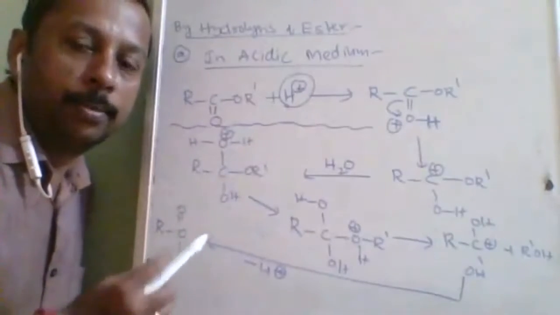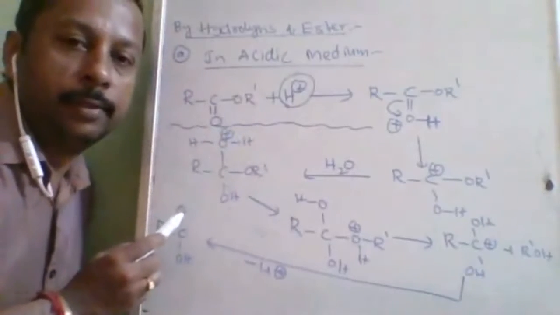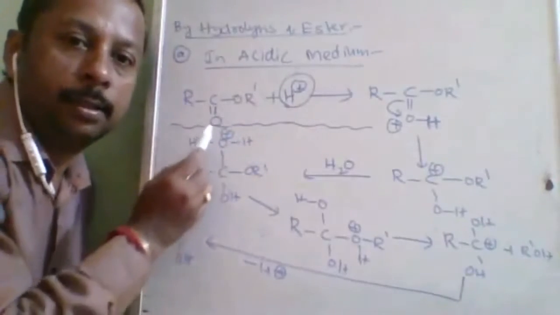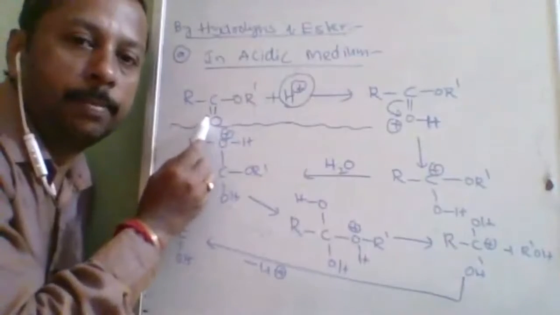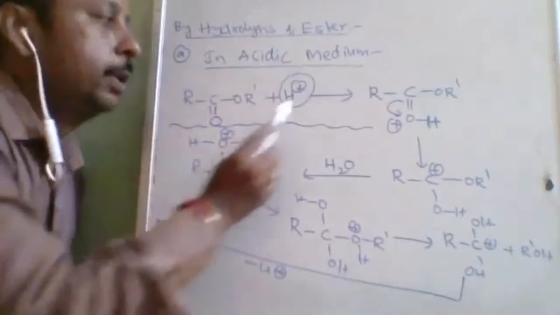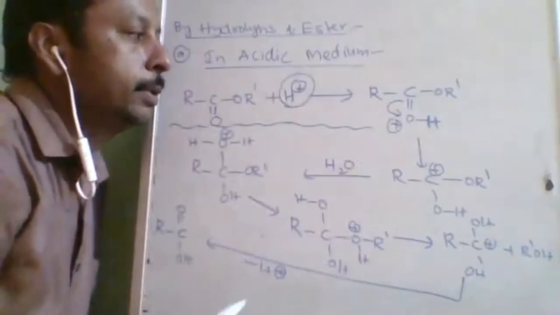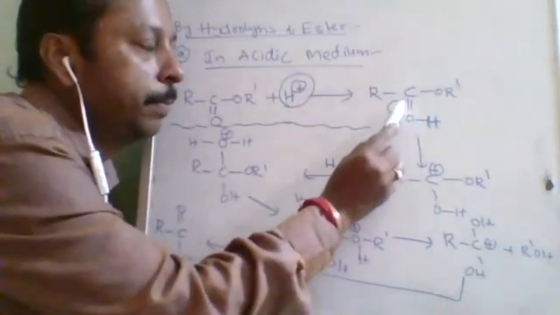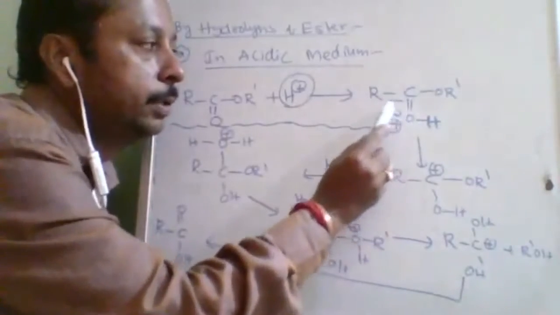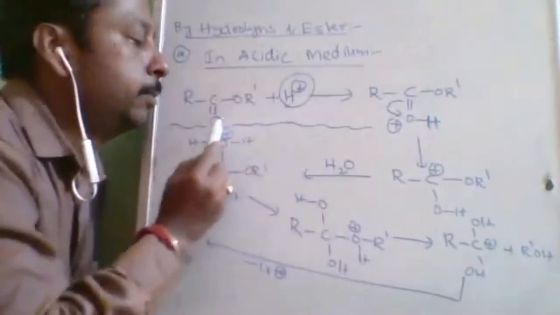Again, it got how many choices? Two choices are there. This oxygen, this oxygen. Which will be the best place? This oxygen, because it has the pi bond. Pi bond is easy to break. So first it will go and attach here itself. Understood? Then what happens? After some time, this pi bond will break and this electron will be transferred here.